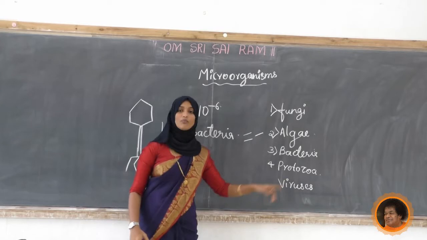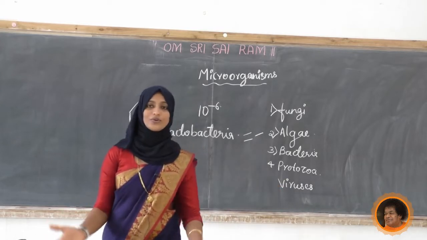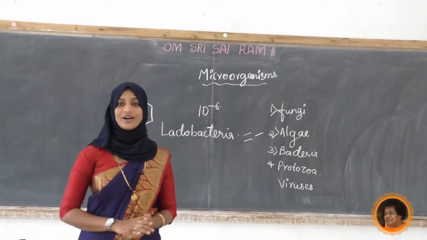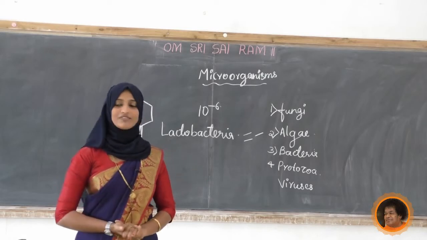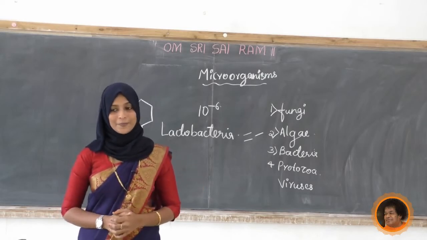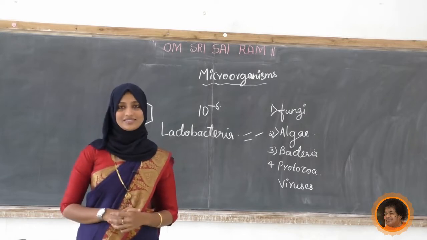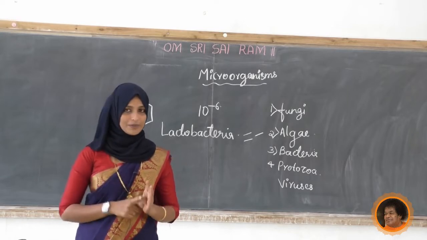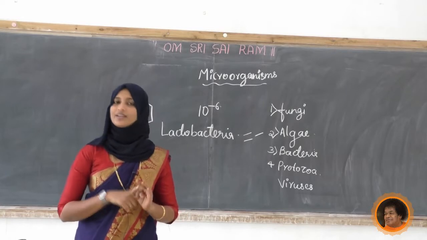Next we'll move to the viruses. Already we know coronavirus, the new trend virus. Any other example other than corona? Yes, poliovirus, chickenpox, HIV, smallpox, many are there.